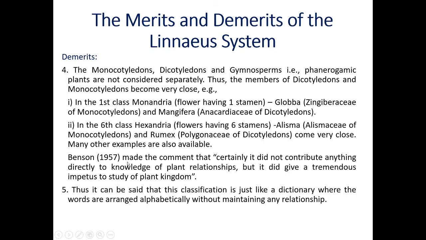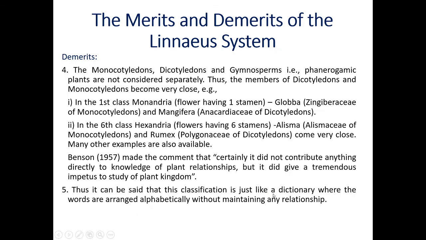Benson, 1957, made the comment that certainly it did not contribute anything directly to the knowledge of plant relationships, but it did give tremendous impetus to the study of the plant kingdom. And the last demerit is that this classification system is just like a dictionary where the words are arranged alphabetically without maintaining any relationship.